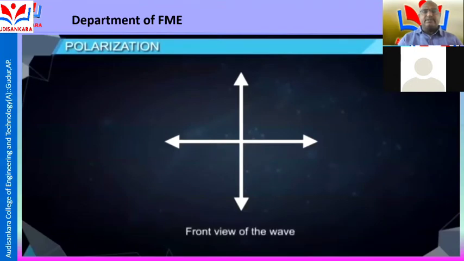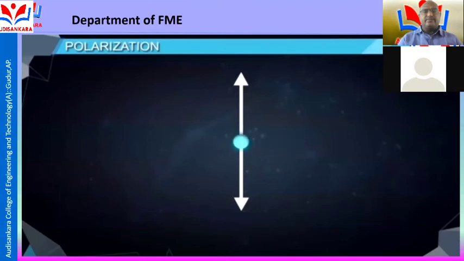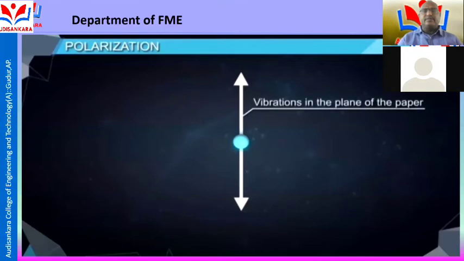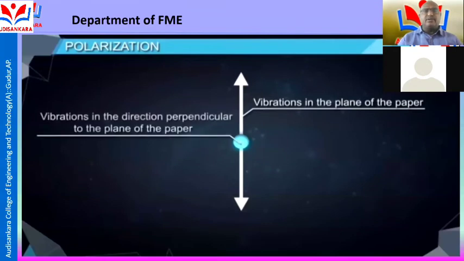However, this is only the front view of the wave. In the side view, the wave is represented in this way. Here the arrow represents vibrations in the plane of the paper and dots represent the vibrations in the direction perpendicular to the plane of the paper.